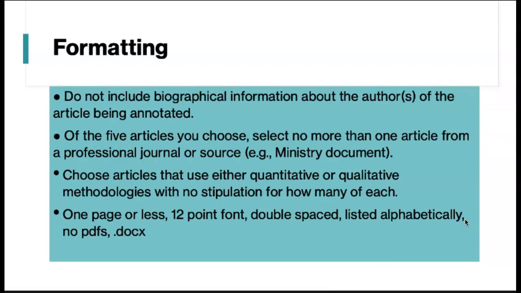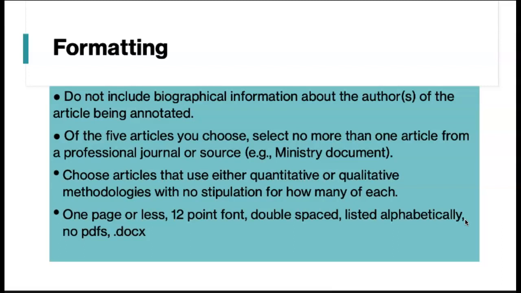So formatting, how are we going to put this together? First of all, I want to ask, please do not include long annotations in each one. It just takes up time and it's not relevant to the purpose of this particular assignment. There are many kinds of annotations, and in this case, it's simple, straightforward, clear, concise information that is specific only to what's going to be helpful for you in finding resources after the fact that are going to be helpful to you in your research. So don't include a whole bunch of biographical information about the authors of the article being annotated. Your focus is on the content of the article.